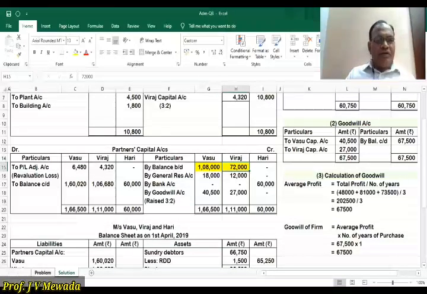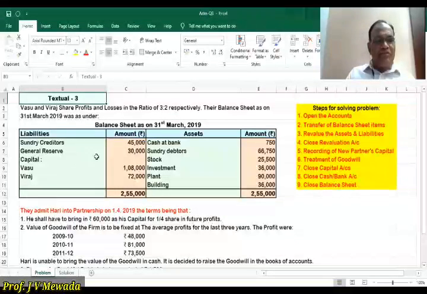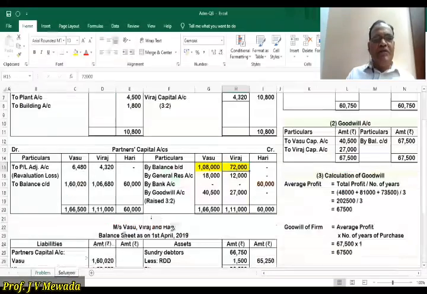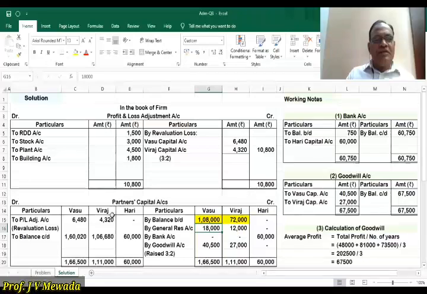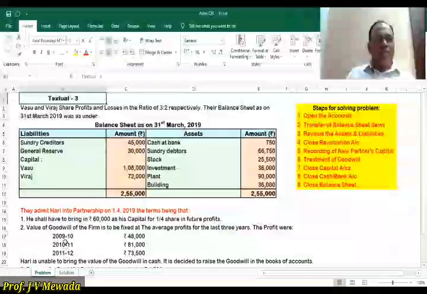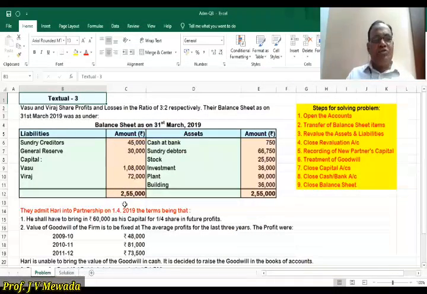Okay. Now we are having one more item, general reserve of 30,000. This is the accumulated profit which belongs to the old partners and it should be distributed in the old ratio, that is 3:2. So 30,000 is divided into 2 parts, 18,000 and 12,000. So by general reserve account, 18,000 to Vasu and 12,000 to Viraj. So that we have distributed. So our liability side is over.